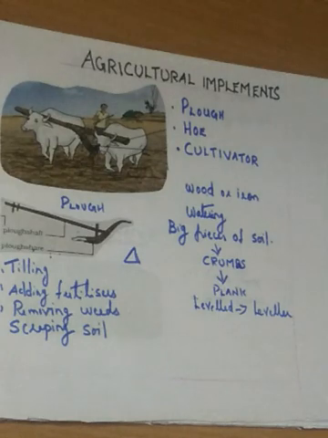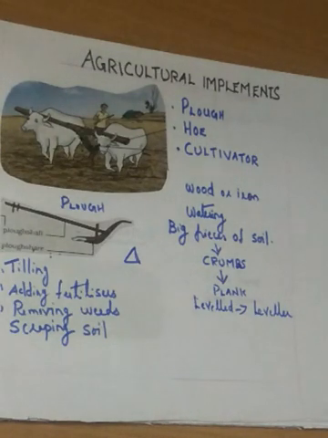Plough is used for tilling, adding fertilizers, removing weeds, scraping soil. These are the uses of a plough. Then it is made up of wood or iron. While turning, big pieces of soil crumbs will be there. With a wooden plank, that is leveler, we will level the soil. So all these things we have discussed.